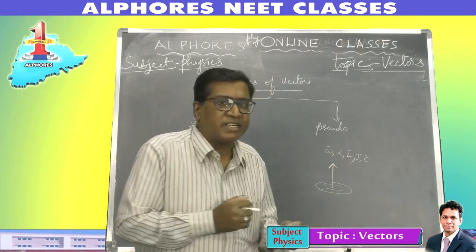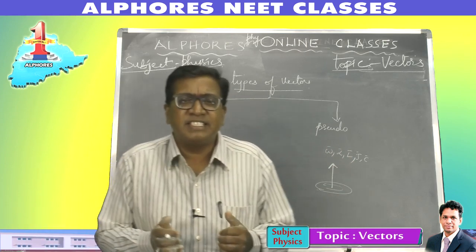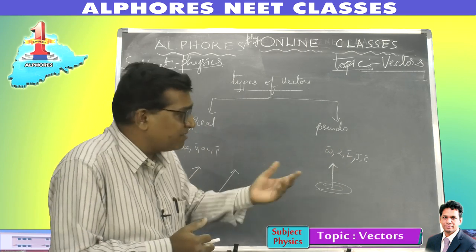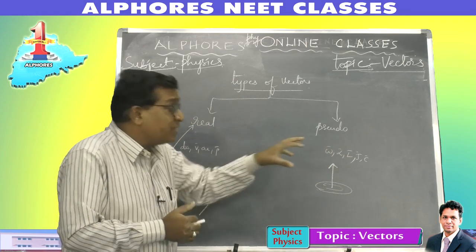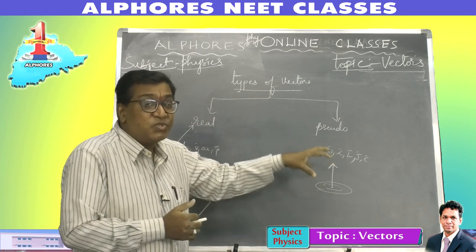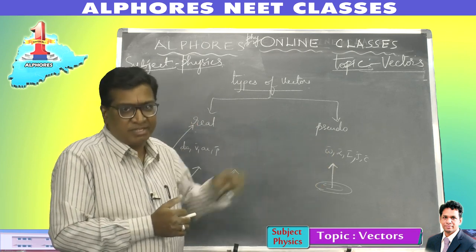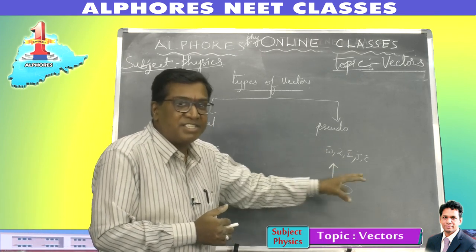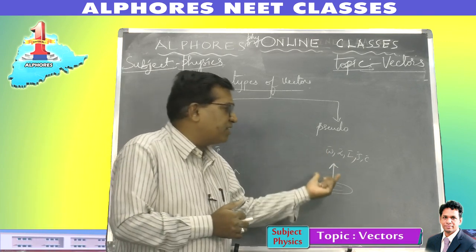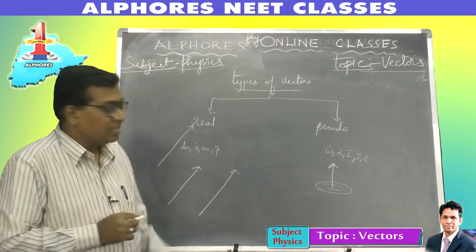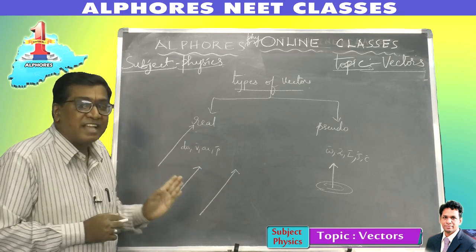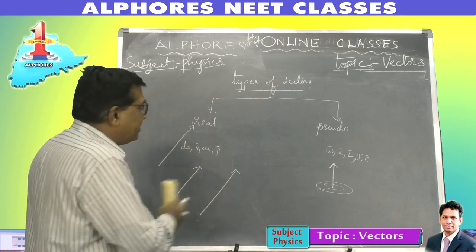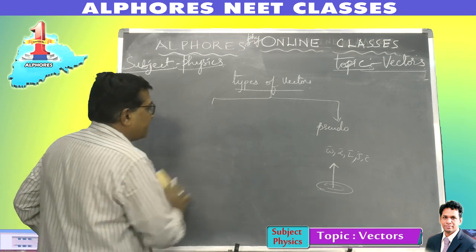But for pseudo vectors, their orientation changes between the right hand system and the left hand system. So it is a convention, it's not real. Pseudo means they are not real, they are virtual. Pseudo vectors, virtual vectors, are rotational vectors, axial vectors, and they are limited. You come across them only in rotational motion, and here we come across real vectors in translational motion. So the first classification is based on the orientation of the vectors.